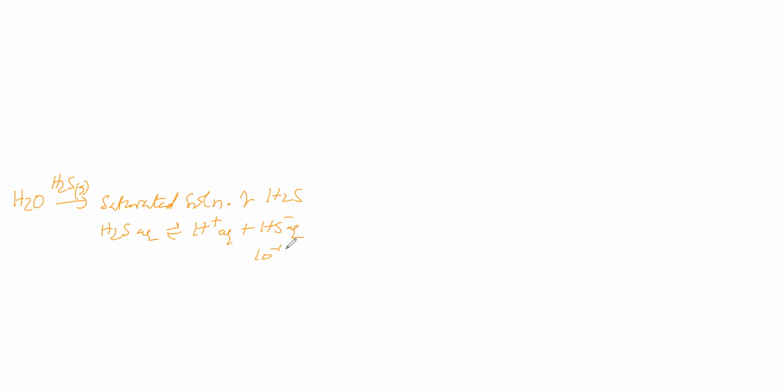This concentration is 10 to the power of minus 4 molar. As per calculation we got HS minus aqueous is in equilibrium with H plus aqueous and sulfide aqueous. This concentration we got 10 to the power of minus 14 molar. To this we are adding acid.